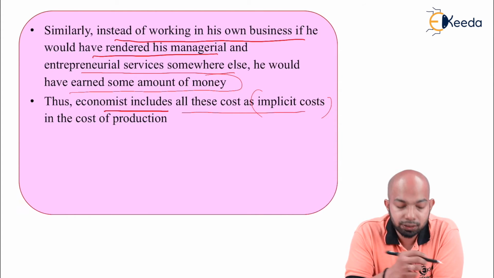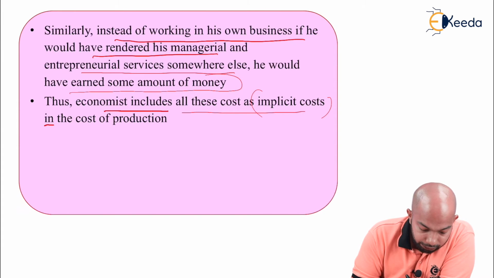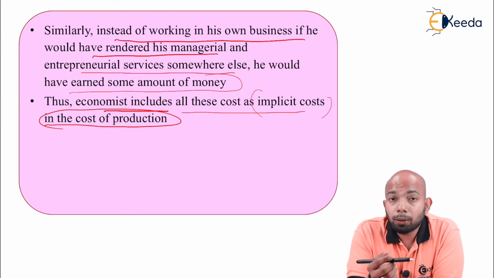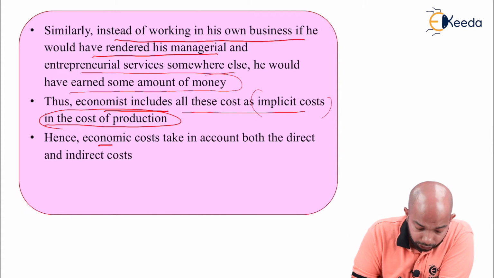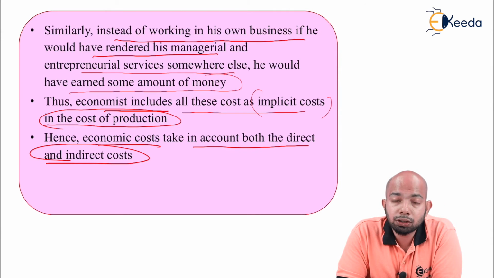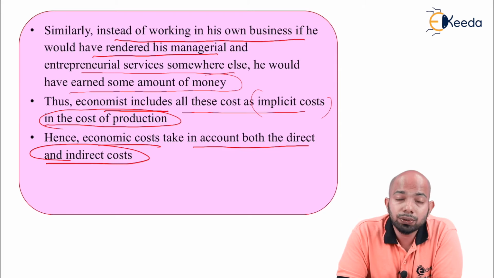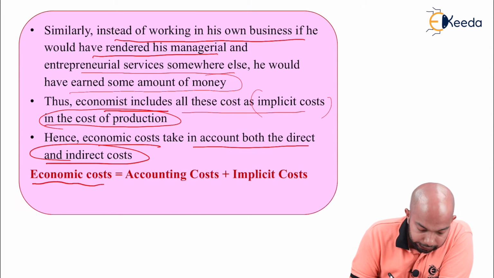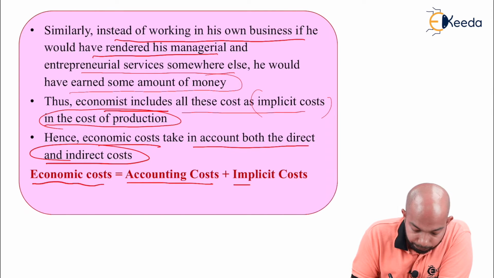Now, this is an implicit cost in the cost of production. So basically, whenever you're talking about economic cost, it is an implied cost in the cost of production. Hence, economic cost takes into account both direct and indirect cost. Now, the formula here is economic cost equals accounting cost plus implicit cost.